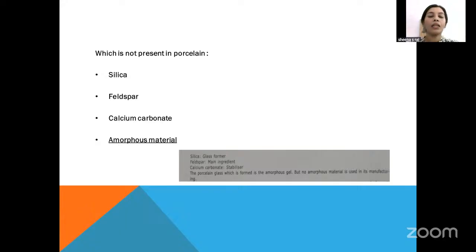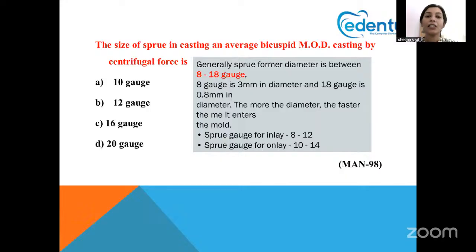Okay. Next question. The size of the sprue in casting an average bicuspid MOD casting by centrifugal forces. So we know that we use a sprue so that the molten metal can flow into the created space. So normally for answering this, you have to know some theory. Generally, the sprue former has a diameter between 8 to 18 gauge.